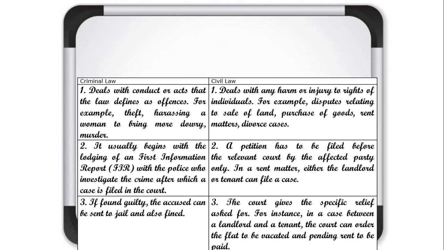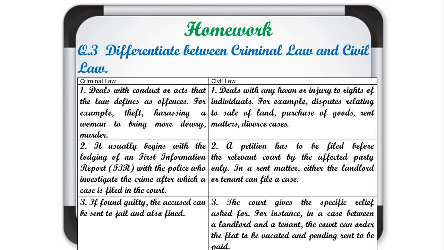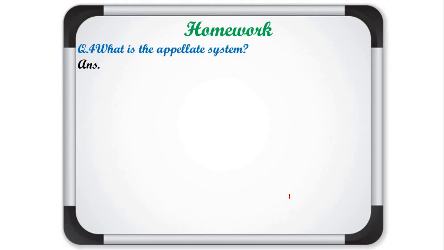For instance, in a case between a landlord and a tenant, the court can order the flat to be vacated or pending rent to be paid. It means no punishment is there in this type of case. Now our next question: what is the appellate system?